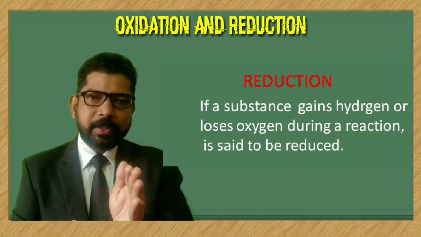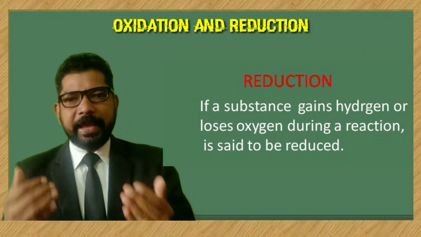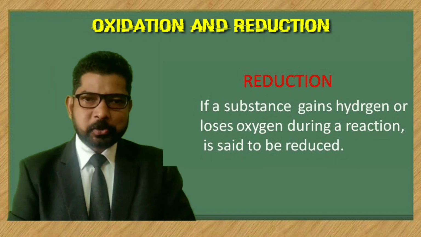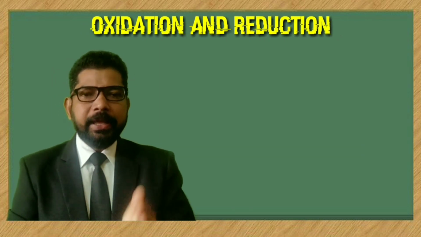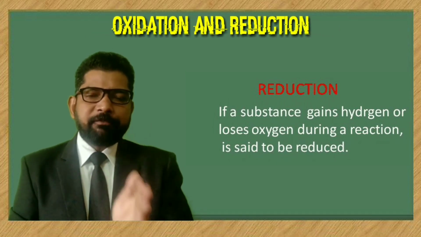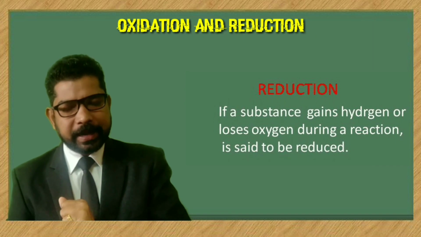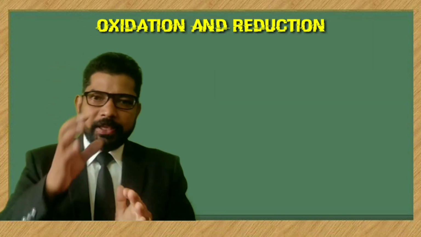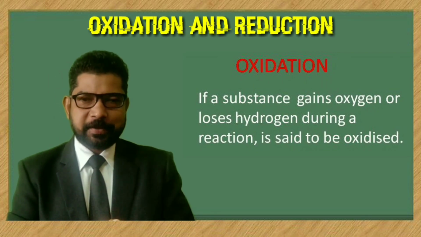And in a reaction, if a substance loses oxygen, it is said to be reduced. In another way, in terms of hydrogen, we can say that in a reaction, if hydrogen is added, it is known as reduction, and if hydrogen is removed, it is known as oxidation.